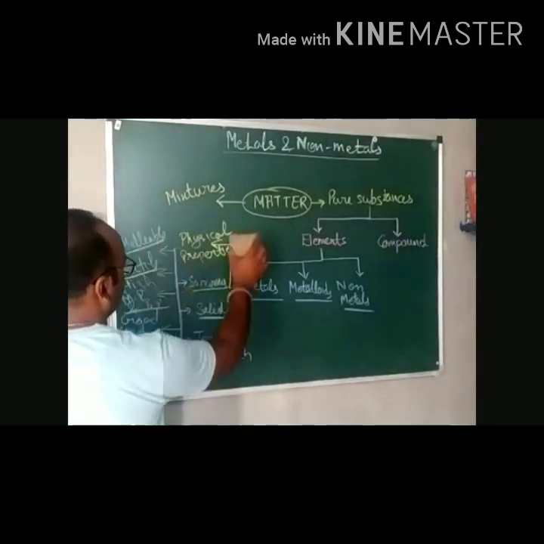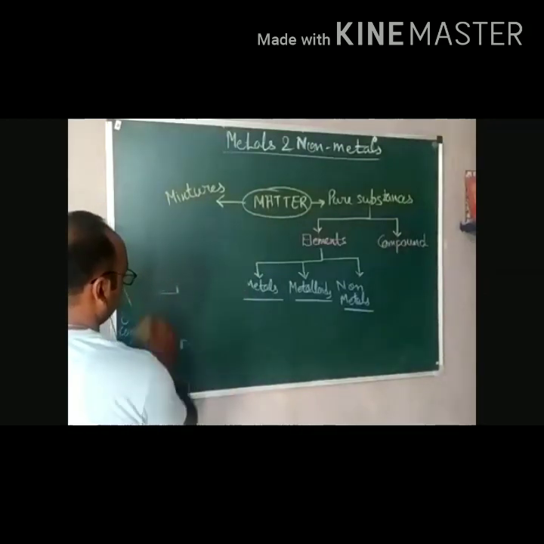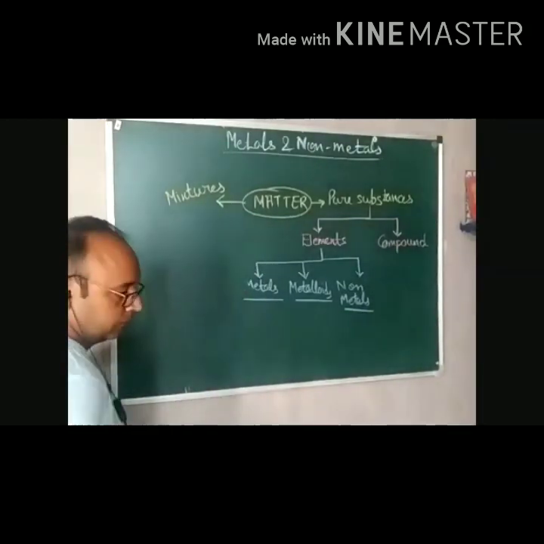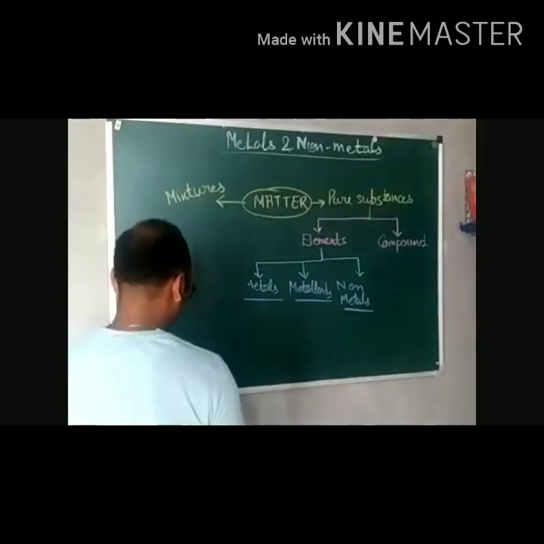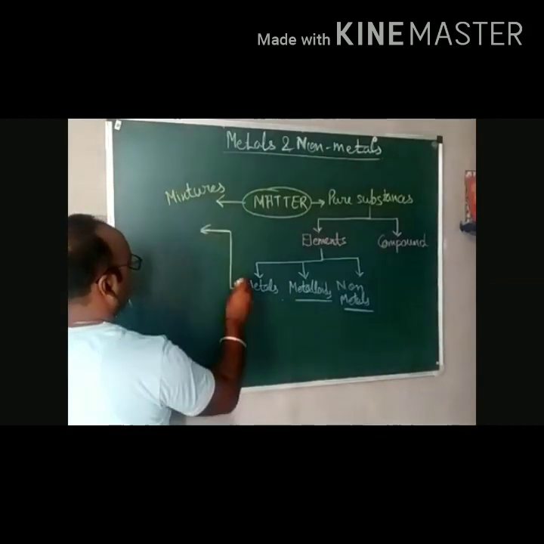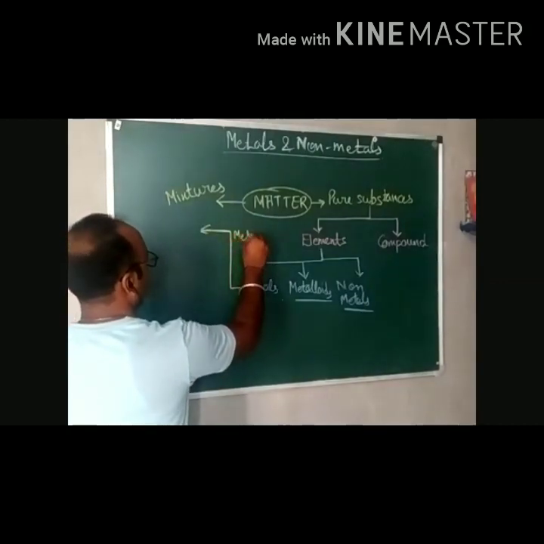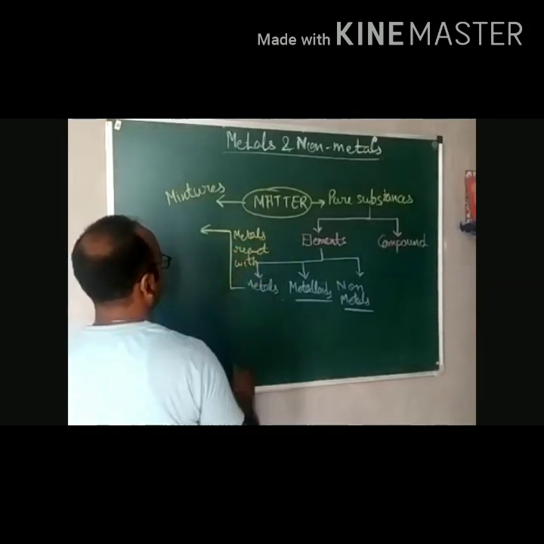So for this I am just erasing physical properties. So now here we are discussing how metals react, one by one.